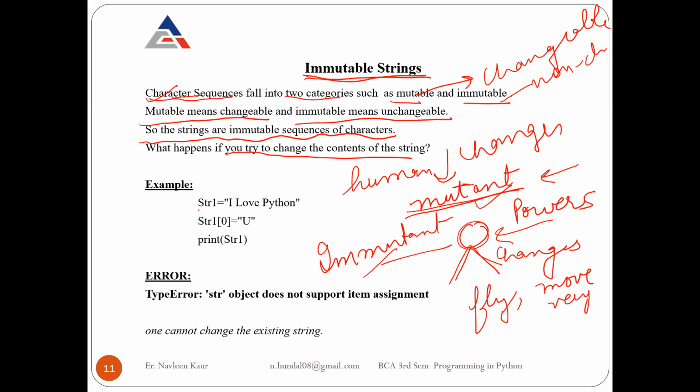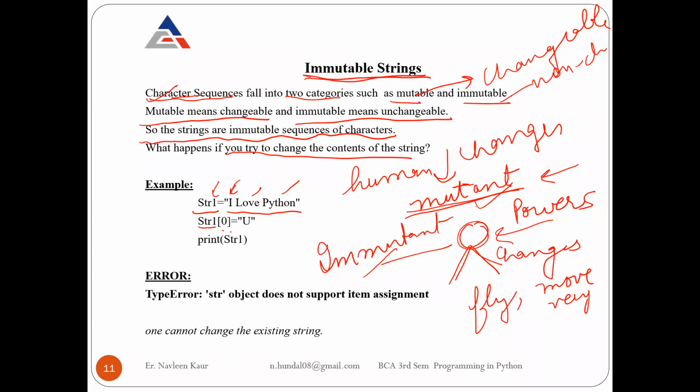So suppose this is a string, and the name of the string is str1. What value is it storing? It is storing "I love Python". Now, what is at string one's zeroth position? It is I.